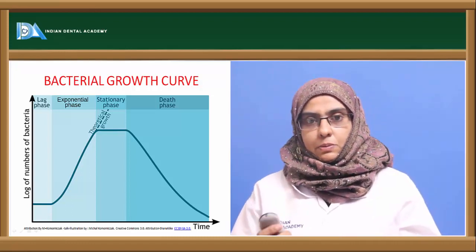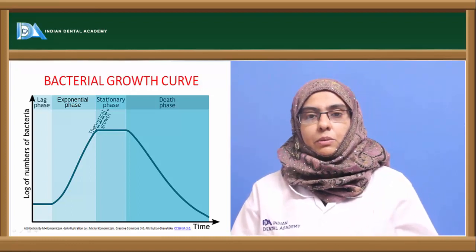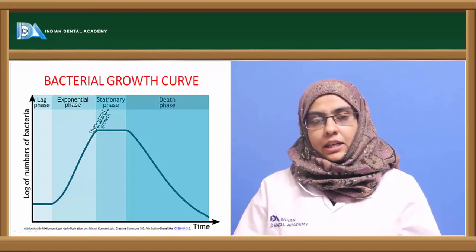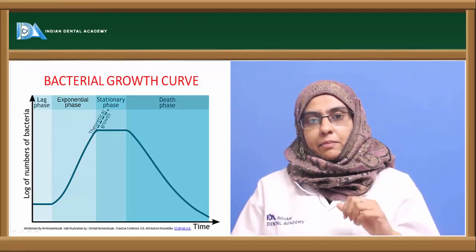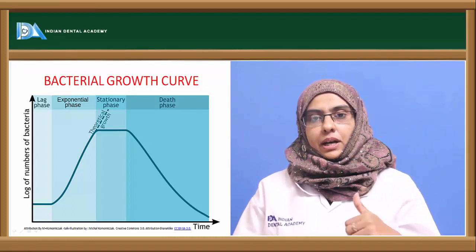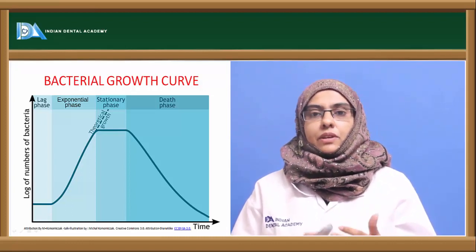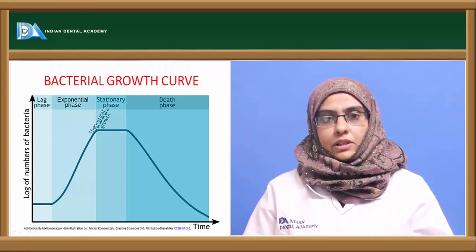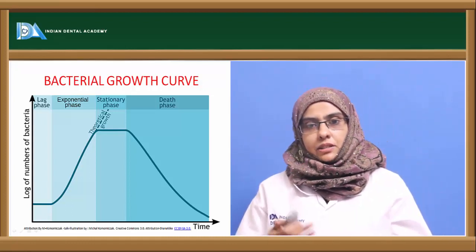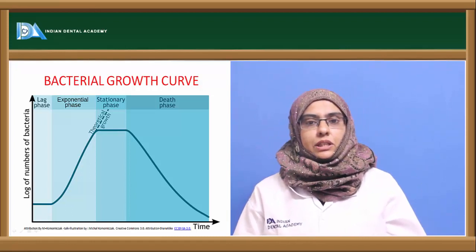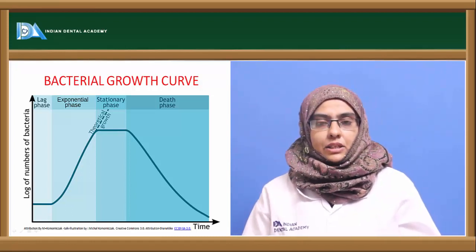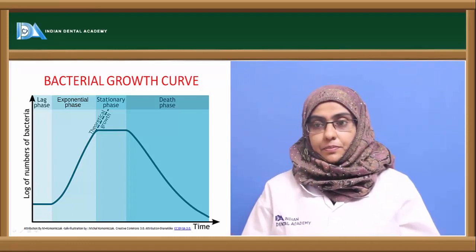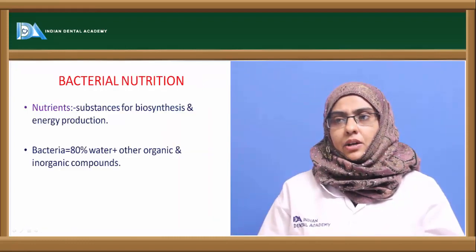So it is during the exponential phase that most of the metabolites of human importance are usually produced. So in a continuous culture system, they manipulate the batch culture, they keep on adding fresh culture so that the organisms are vigorously multiplying and producing the metabolites which are of human value. Apart from the exponential phase, in the stationary phase also the organism produces certain anti-metabolites such as penicillin, which is of human importance to treat various types of diseases. So this is about the bacterial growth curve.